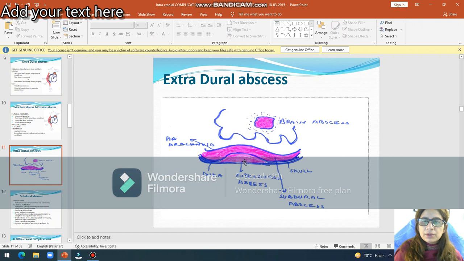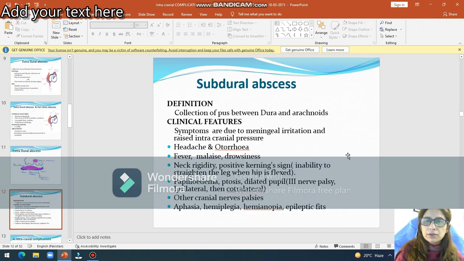So you can see in this again we call dura. Beneath the dura is the subdural abscess, and in between the bone and the dura is the extradural abscess. You can see intracerebral abscess in the brain, in the cerebrum. So temporal lobe and the cerebellum are usually involved. The subdural abscess is a collection of pus between the dura and arachnoid.